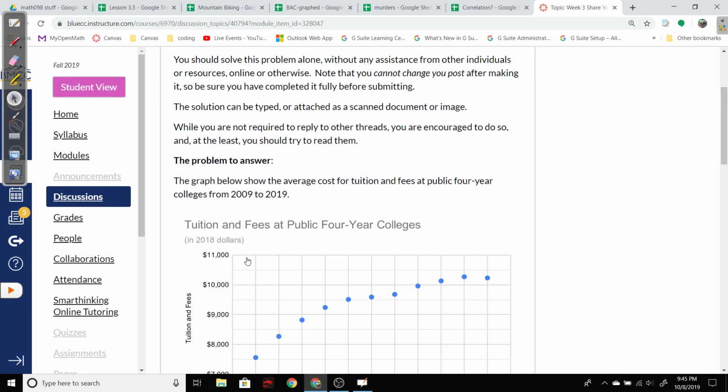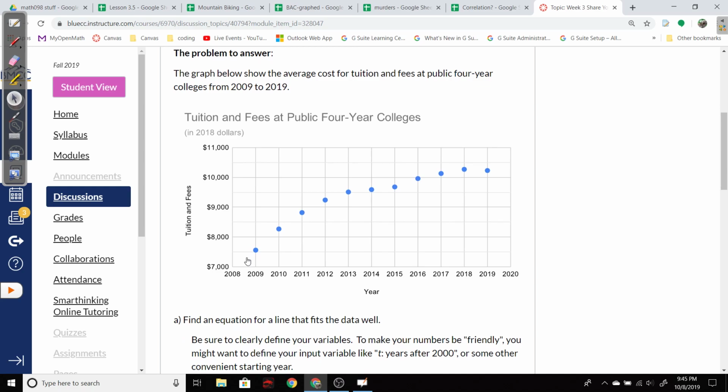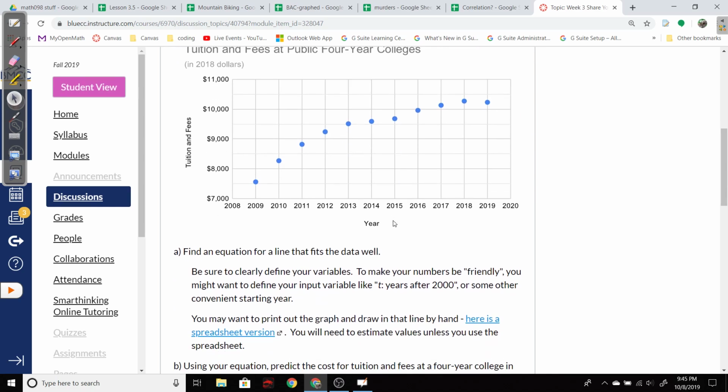Yes, tuition and fees at public four-year colleges. So these, you can see they got a little bit of a curve to them, but we're going to put our best straight line through there. So you're going to have to decide which 2 points you want to pick to make your straight line through there. And here I recommend using T being years after 2000 to make that easier. And I provide a spreadsheet of that if you want to do some similar things to what I did in this video.